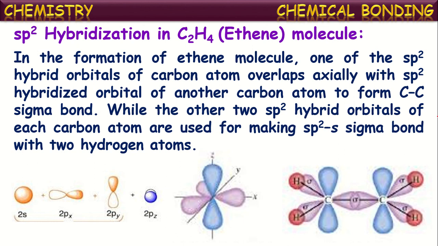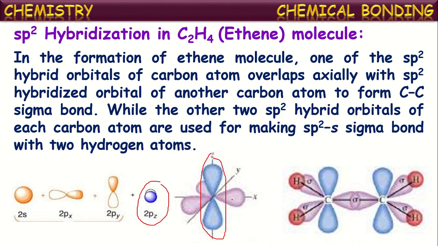Before sigma bond formation, each carbon undergoes sp2 hybridization, meaning one s orbital and two p orbitals intermix in the formation of sp2 hybridized orbitals, and one orbital remains unhybridized.